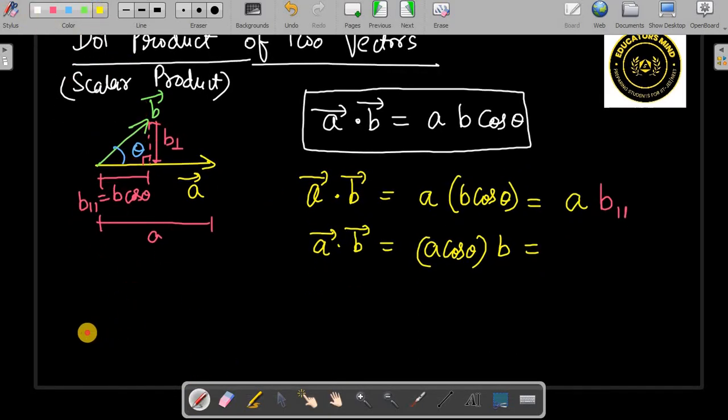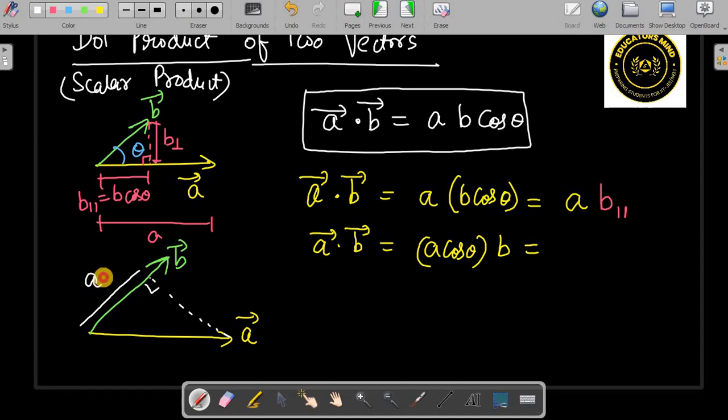So if I take this as A vector and this is B vector, now I will draw a perpendicular from A to B. This component along B is A parallel, and this part is A perpendicular. And the total length this side is B.